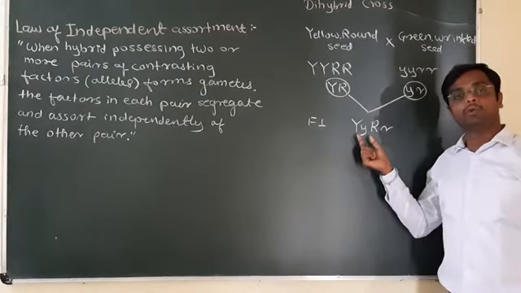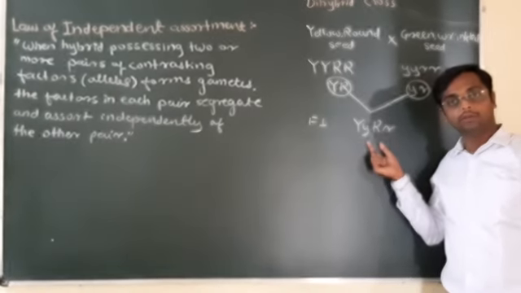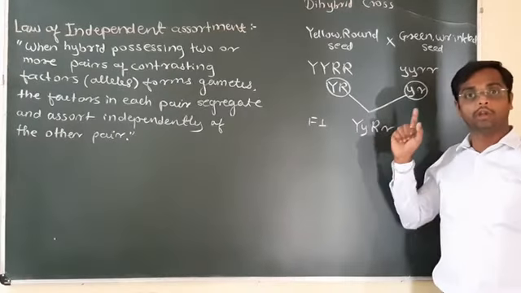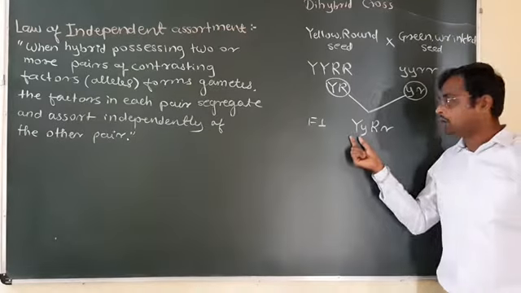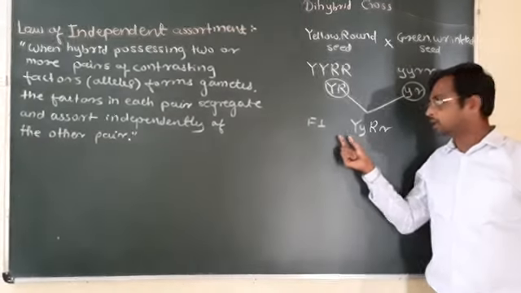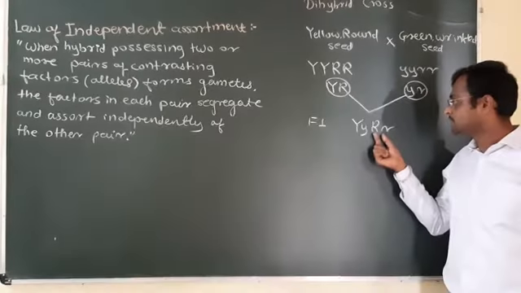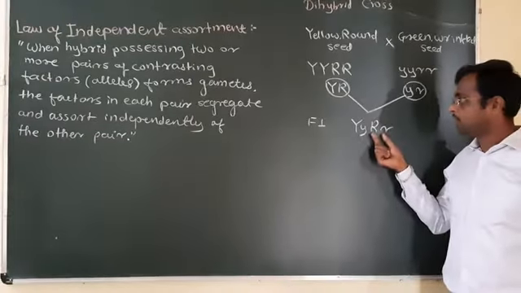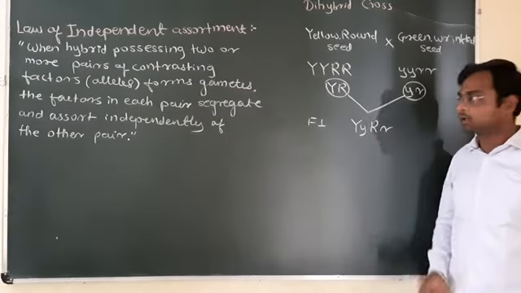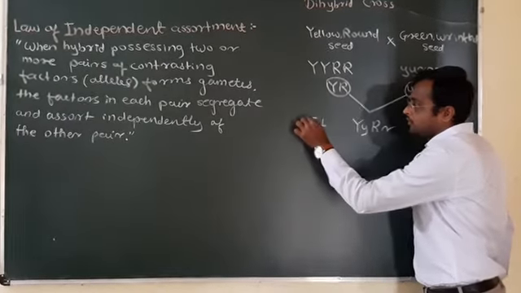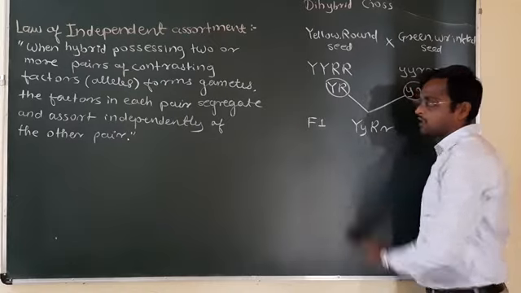This is also a yellow round seeded plant according to the law of dominance, because the dominant character expresses in the F1. Here yellow seed color is expressed as well as round seed shape. This is the hybrid yellow round plant, the F1 generation.